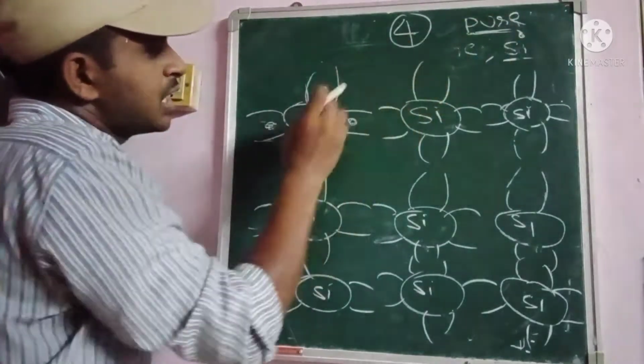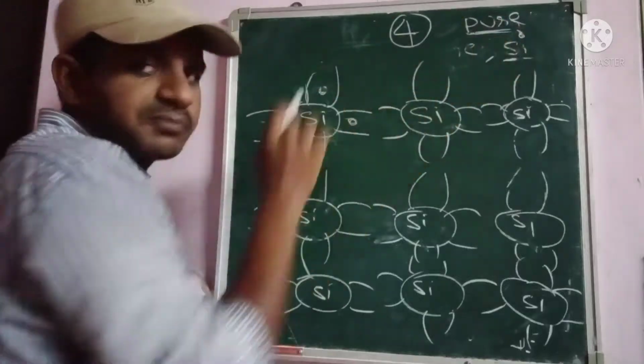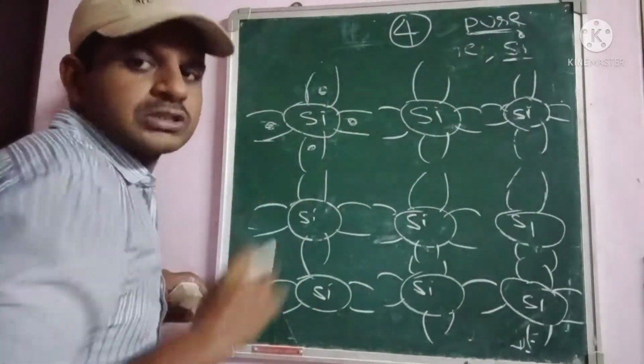Here 4 valence electrons are added to the silicon, okay. Why? Because silicon contains 4 valence electrons basically, okay. This is the pure semiconductor, okay.